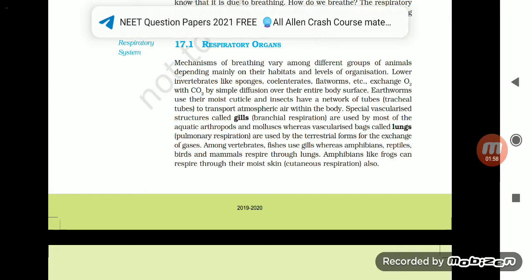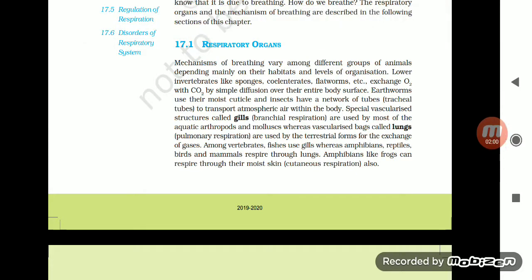Among vertebrates, fishes use gills, whereas amphibians, reptiles, birds, and mammals respire through lungs. Amphibians like frogs can respire through their moist skin, which is called cutaneous respiration.